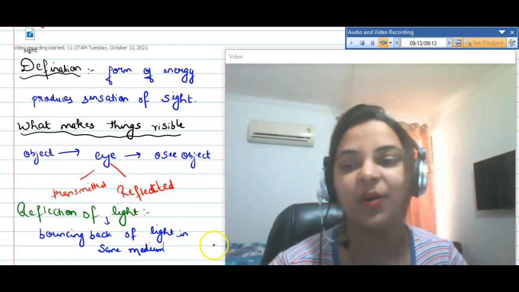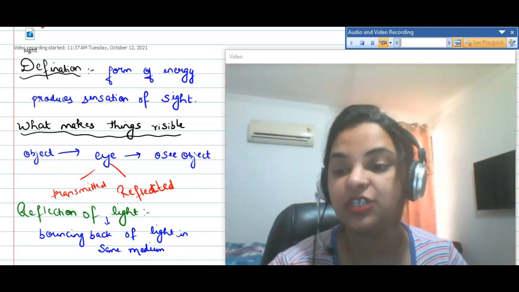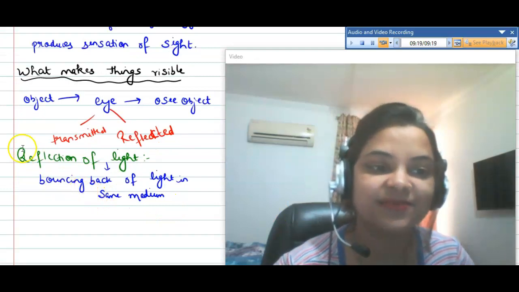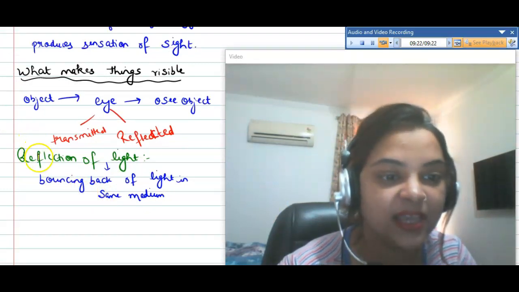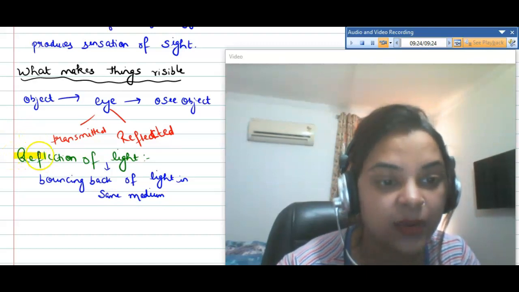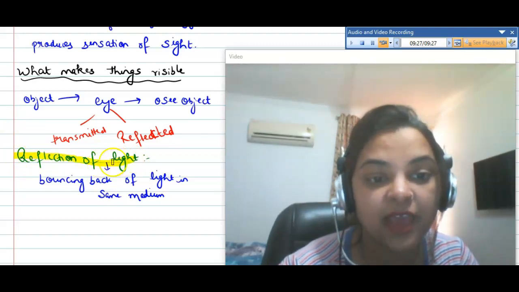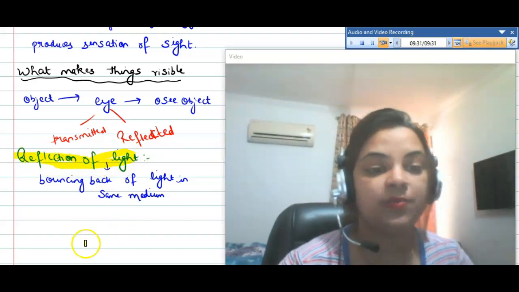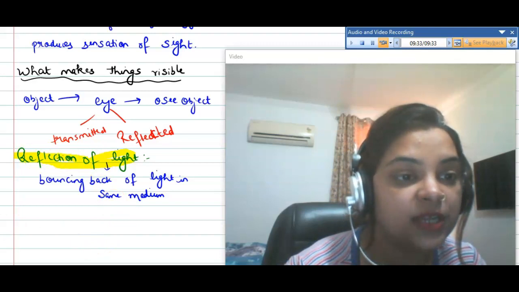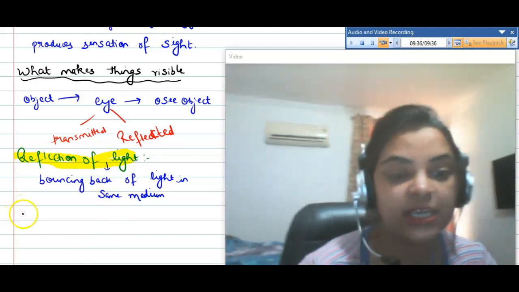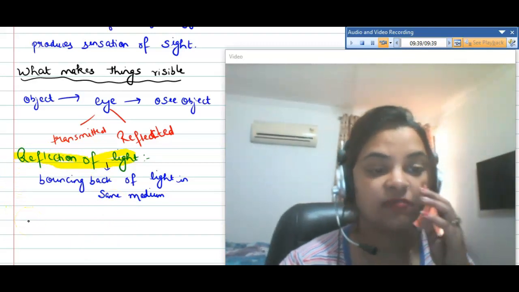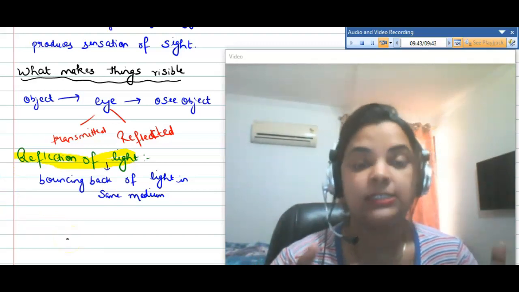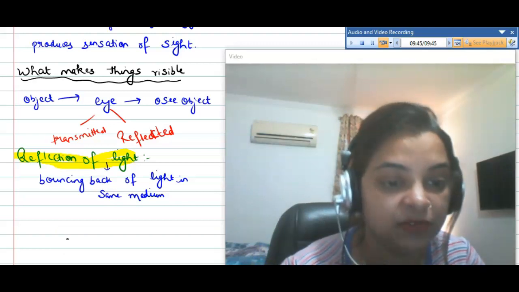So this is how things are visible to us by the phenomenon of reflection of light. Okay, this is reflection of light. Now we have two laws as well, right? So we are going to study the laws of reflection next. This is reflection of light and the terminologies included in it. Let's start with that first.